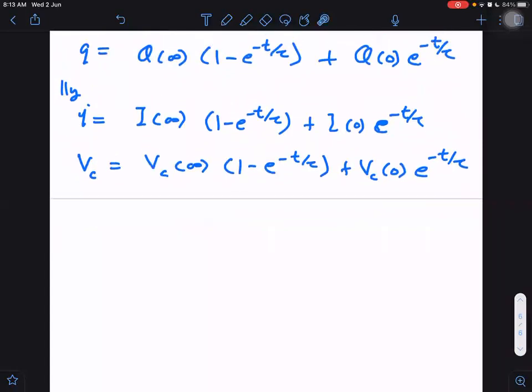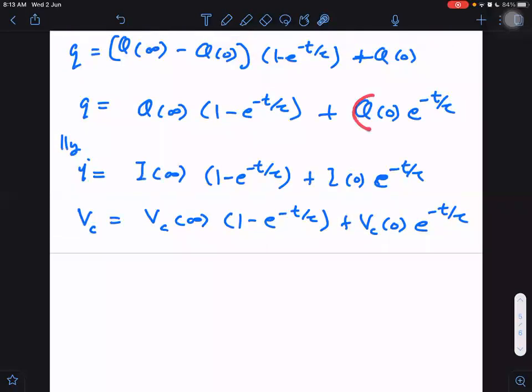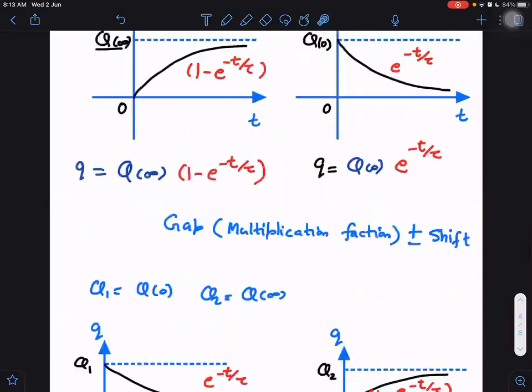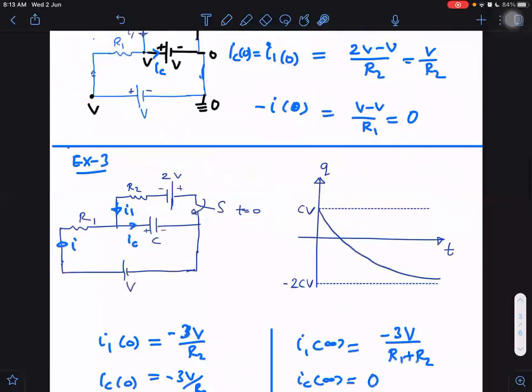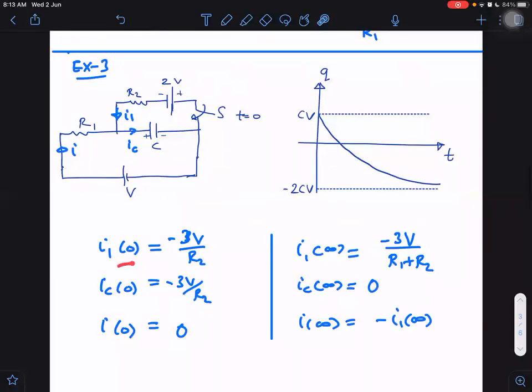What do you need to know to write the equations? Just two things: initial value, final value. Do you know how to find out the initial and the final charges? That is what we have done before. What was our work here? Here we were doing this thing only. We were just finding the initial values and final values.